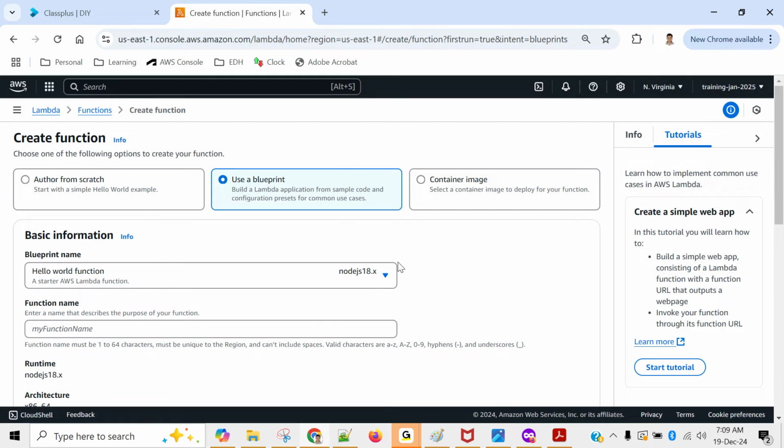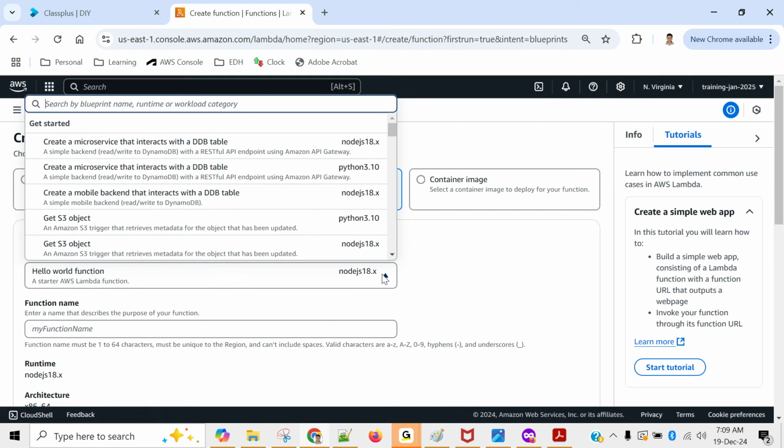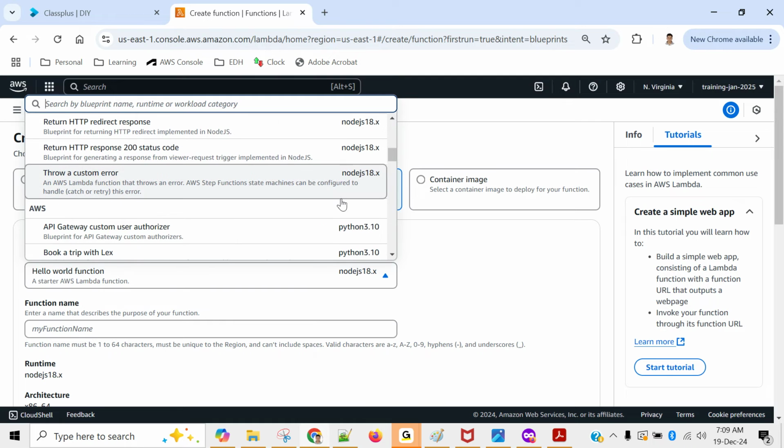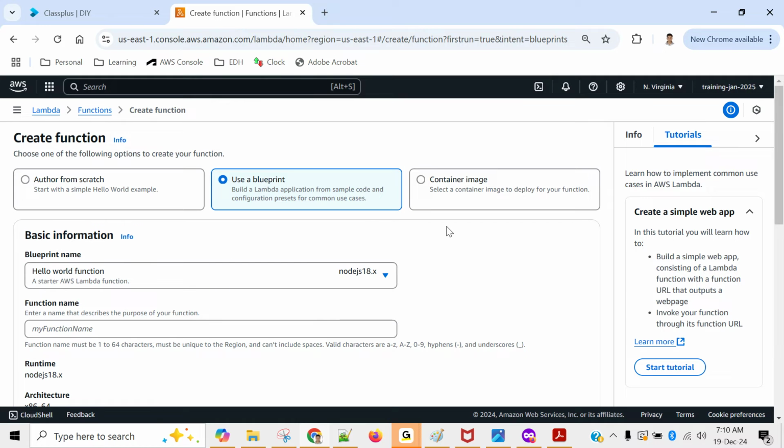If you click on blueprint name, you can find many things. You want to get S3 object, you want to read S3 object, or you want to do many more things. This complete list is there, right? So they will provide you some templates, basic, you can say, initial code. After that you can customize as per your requirement.